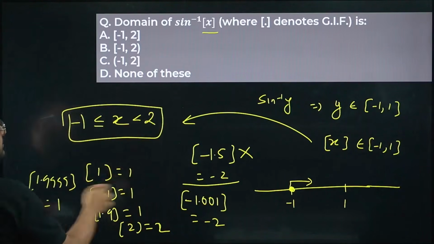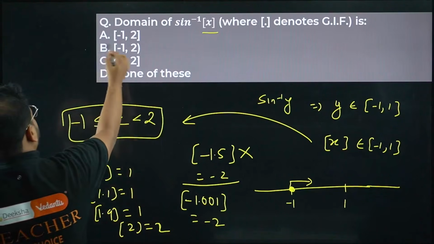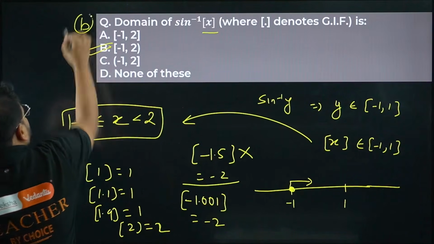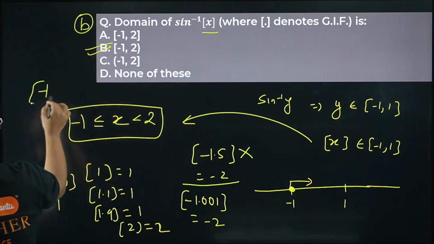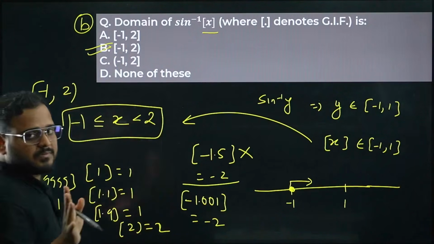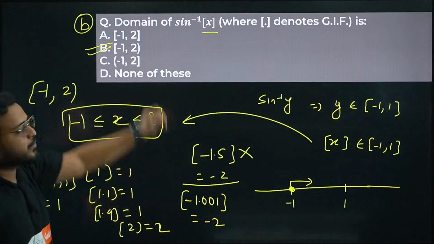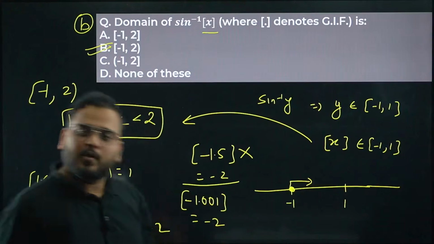Please check. These are just examples that I have taken over here for different numbers. Option B is correct. Minus 1 is closed and 2 is open, not closed, and minus 1 has to be closed. So minus 1 is closed and 2 is open. Option B is correct.